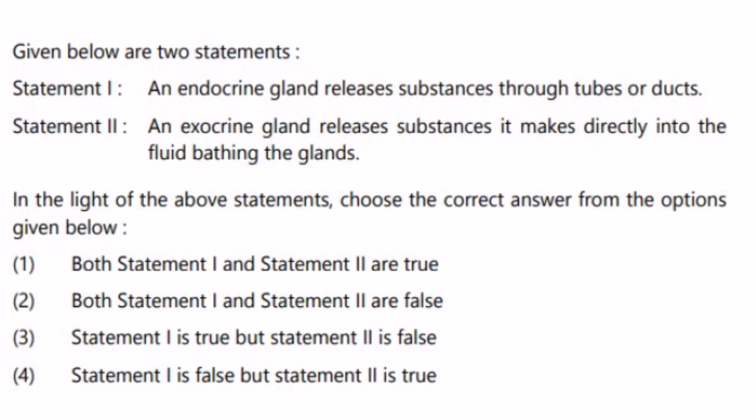Endocrine glands secrete hormones, and they are released directly into the bloodstream to be transported to different parts of the body. So the first statement is not correct. Then, an exocrine gland releases substances directly into the fluid bathing the gland. No, it releases into tubes or ducts. Exocrine glands release into tubes or ducts. So that makes both the statements false. So the answer will be option 2. Both statements 1 and 2 are false.